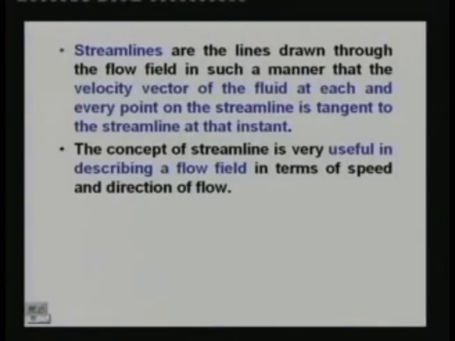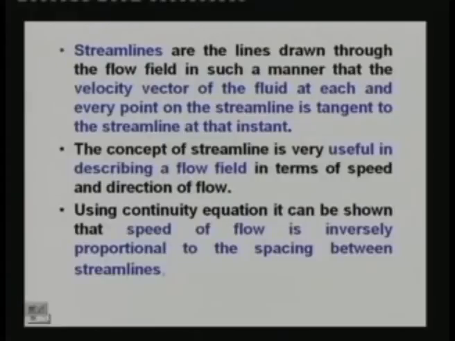Now the concept of streamline is very useful in describing a flow field in terms of speed and direction of flow. If you want to describe a flow field, as you know that it is a vector field, you have to specify both the magnitude and direction. So the concept of streamline is very useful for such flow field description, and it can be shown from the continuity equation that when the streamlines are very close to each other, that means the speed of flow is high. In other words, speed of flow is inversely proportional to the spacing between streamlines.